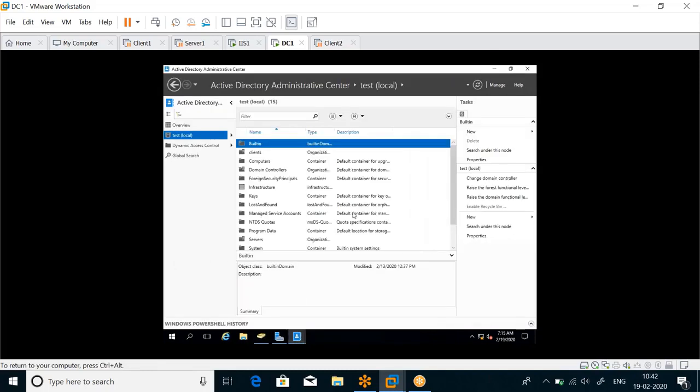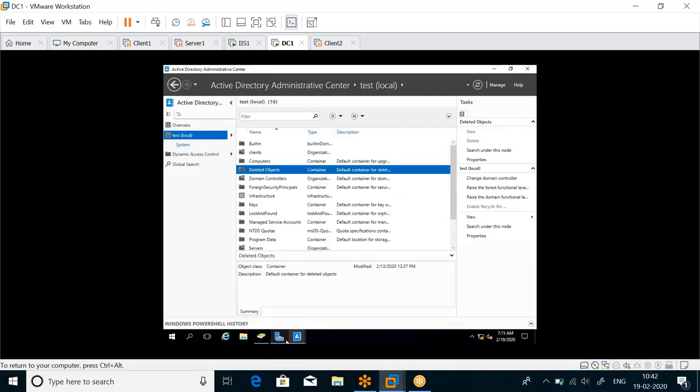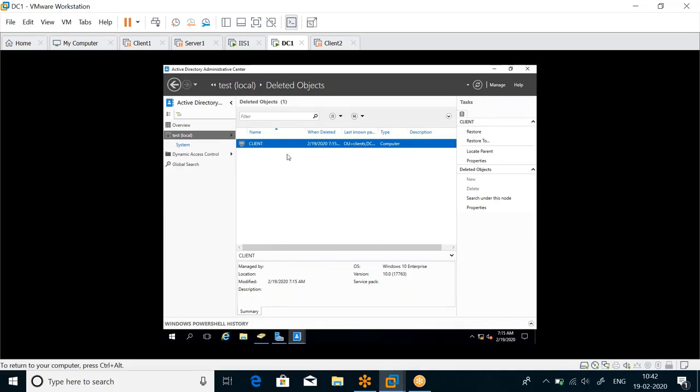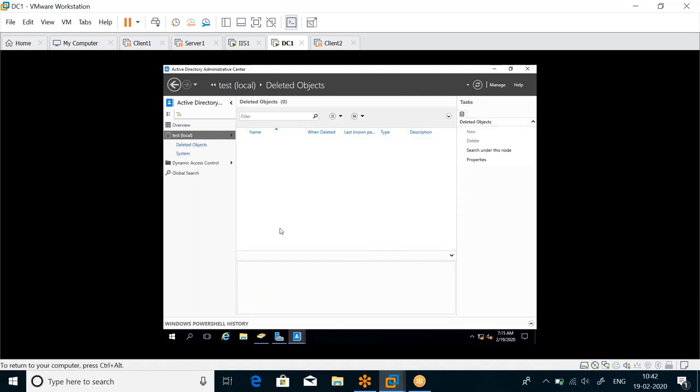I understood that I deleted it by mistake, so I will go to this container. Wait, let me close all the windows. Yeah, the deleted objects container here. I will double click on it. Can I see the client? Yes, I can see it. All I have to do is restore or restore to. Restore will directly restore it to the original location. Restore to will give me an option.